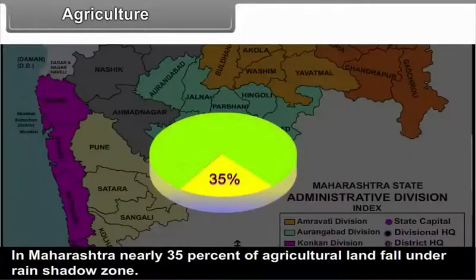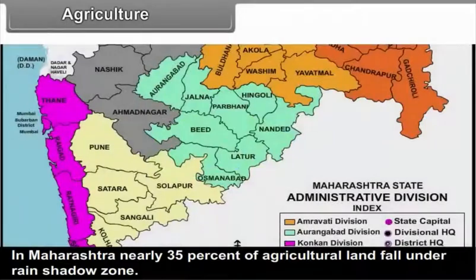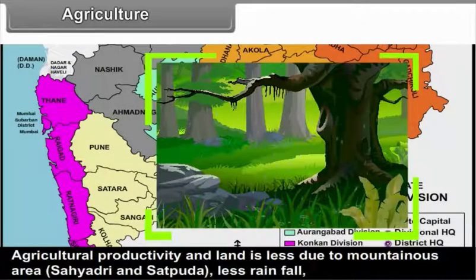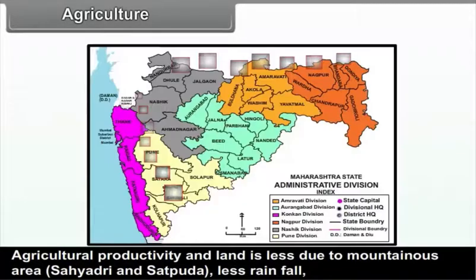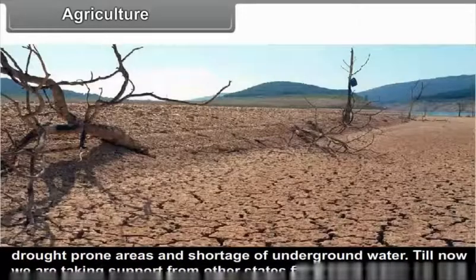In Maharashtra, nearly 35% of agricultural land falls under rain shadow zone. Agricultural productivity of land is less due to mountainous area, Sahyadri and Satpura, less rainfall, drought-prone areas and shortage of underground water. Till now, we are taking support from other states for food grains.